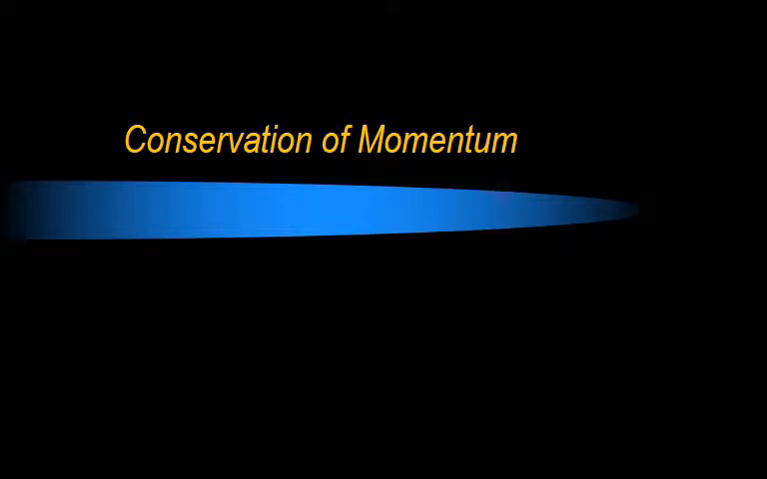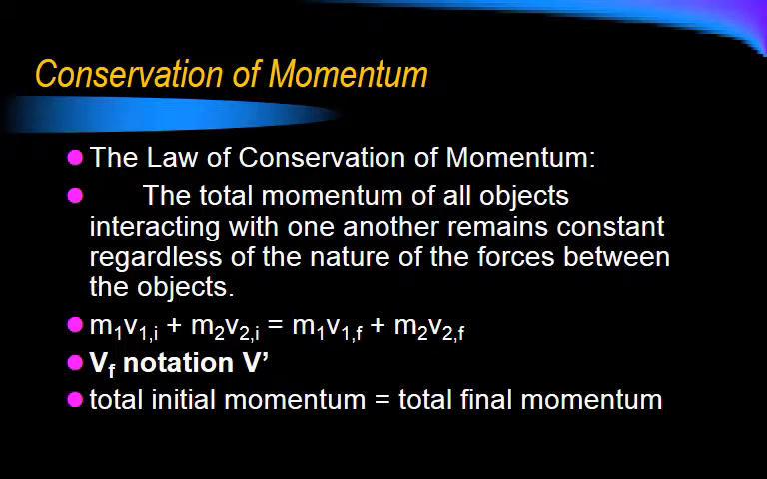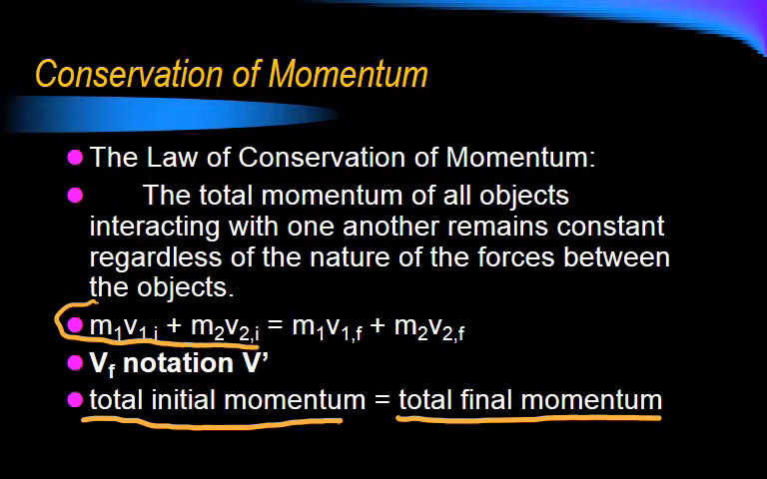Now we're going to talk about conservation of momentum. The law of conservation of momentum states that the total momentum of all objects interacting with one another remains constant, regardless of the nature of the forces between the objects. So in other words, all the initial momentum should equal all the final momentum. This would be for two objects. We could have more than two, but this is for two objects.